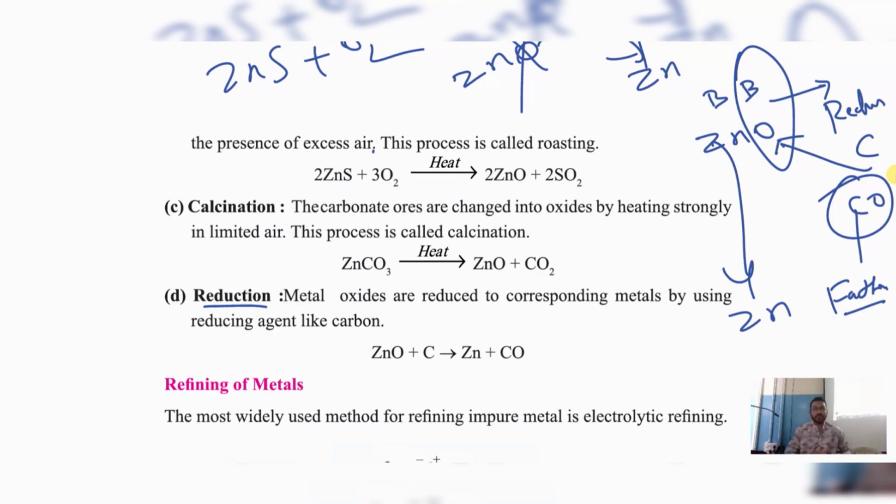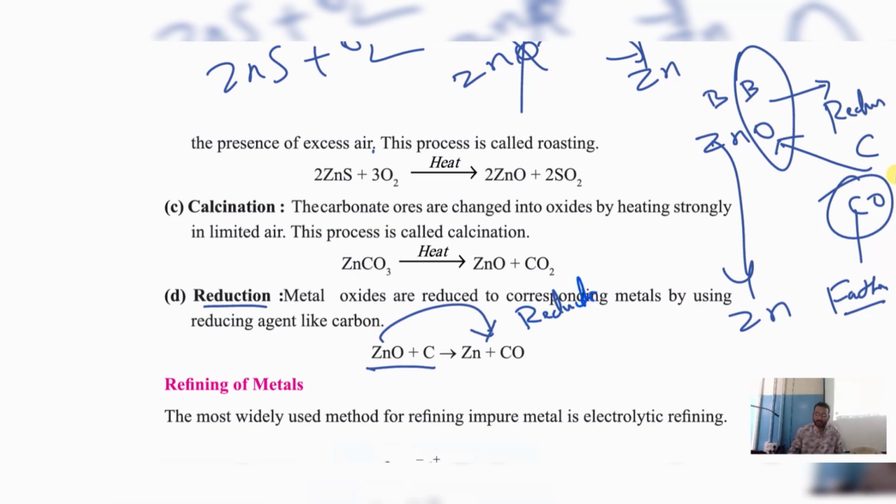That is reduction method. Clear? Understood? So this is what, to remove this O, what I did, I brought C here. What is C here? This is the reducing agent. C is reducing agent. As you can see, ZnO, when it is moving this side, it becomes Zn. This process is known as reduction.